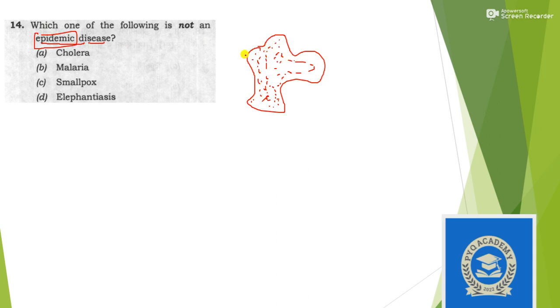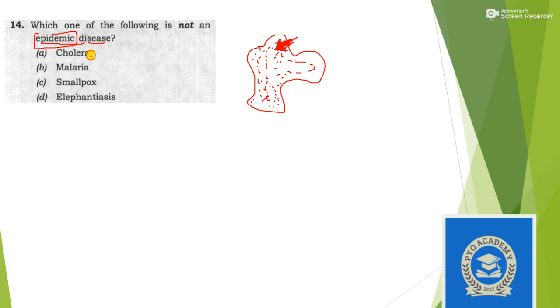Which of the following is not an epidemic disease? First, you need to know what an epidemic is. An epidemic means any disease which is confined to a particular area, but the intensity of the spread of that disease is very large. That means in a particular area, it has a very high influence. So a disease which is infectious in nature can become an epidemic. Otherwise, a disease which is not infectious will not have that intensity to spread in a particular area.